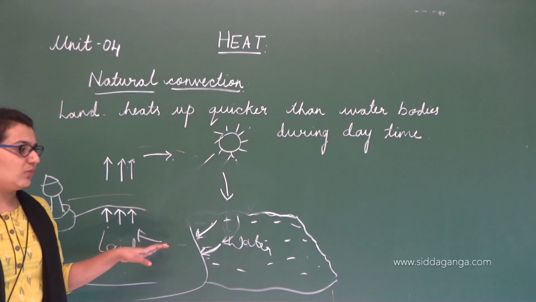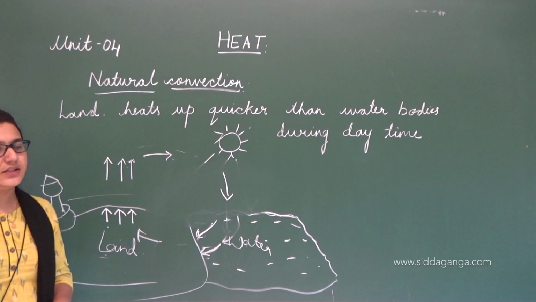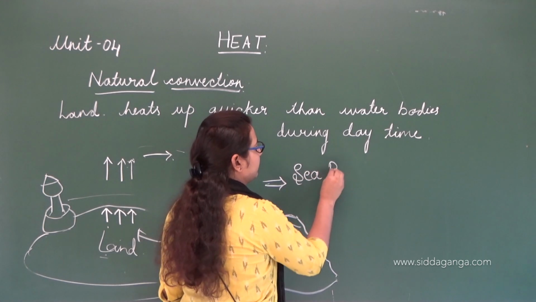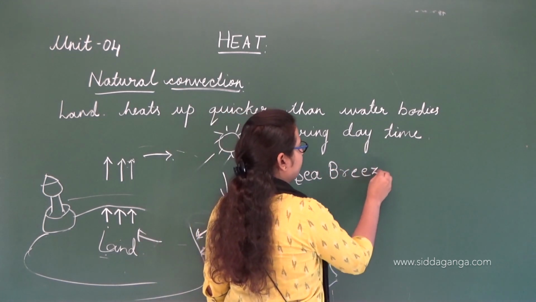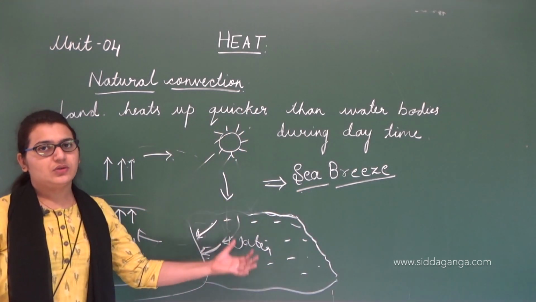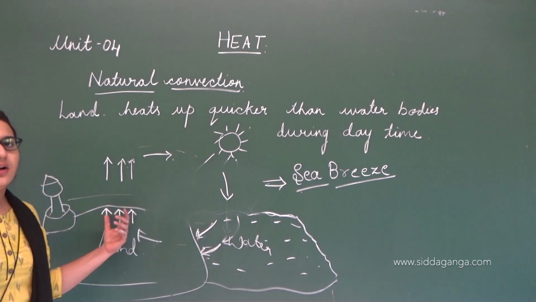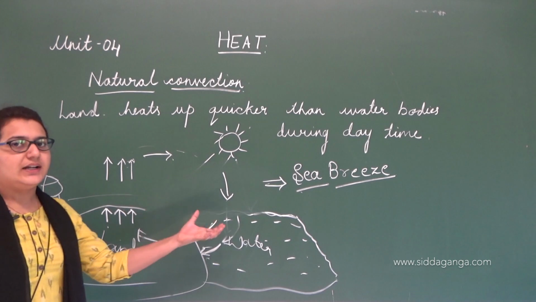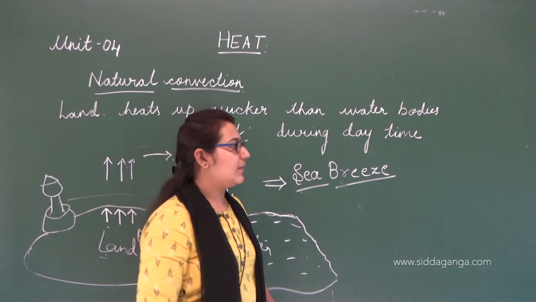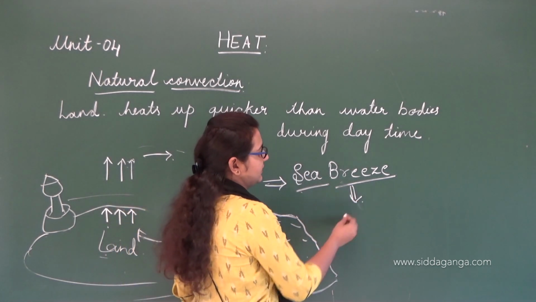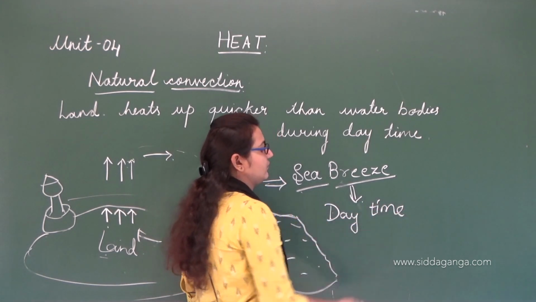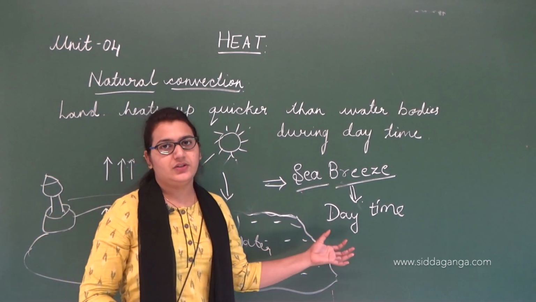The air molecules which move from water to the land are called sea breeze. Clear? The air molecules move from the cooler part of the water surface to the hotter region of the land surface. That wind is nothing but the sea breeze. The sea breeze can be seen only during daytime. Remember, sea breeze can be seen only during daytime.